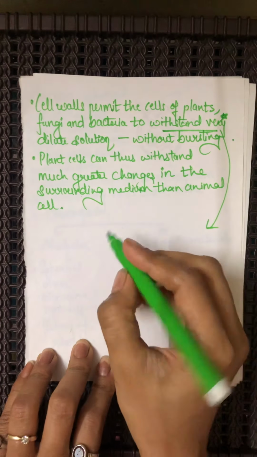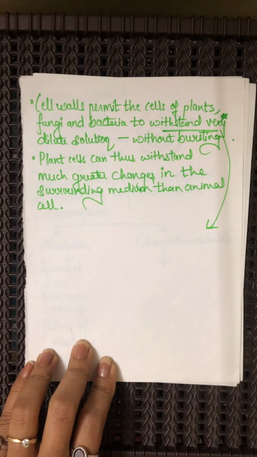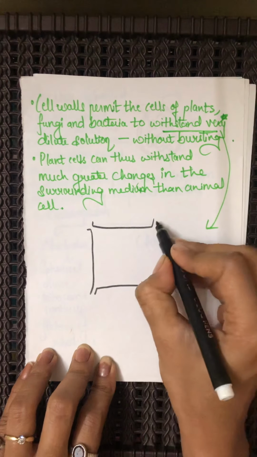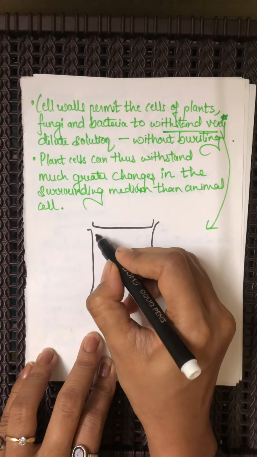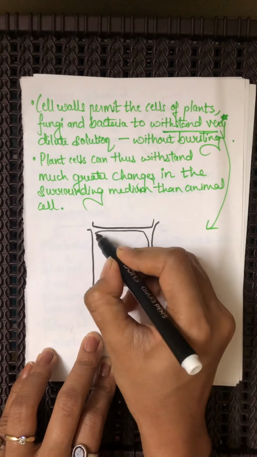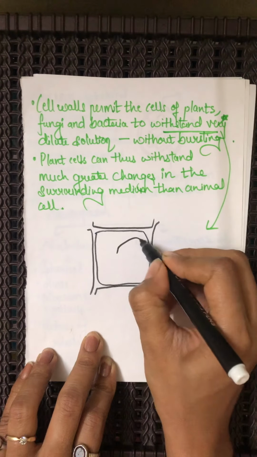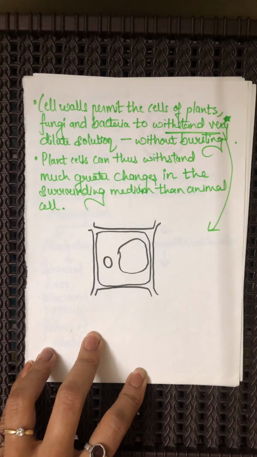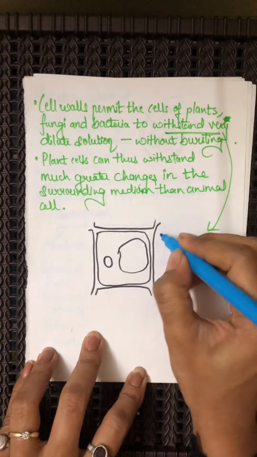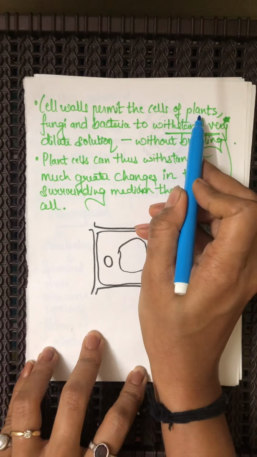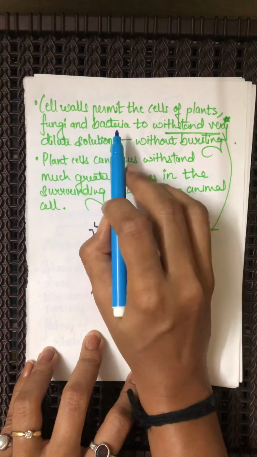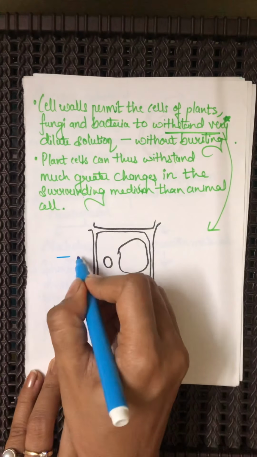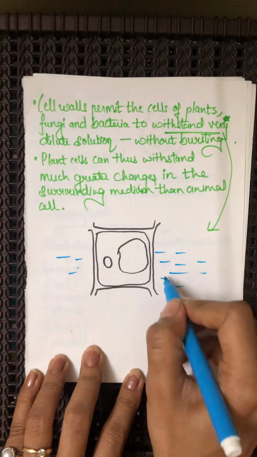In a plant cell, the main important function of the cell wall is that it permits the cell of the plant, even the fungal cell, even the bacterial cell, to withstand very dilute solution, as in the surrounding medium the solution is very dilute.